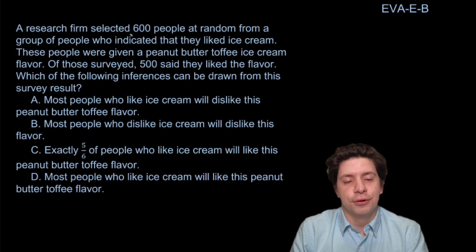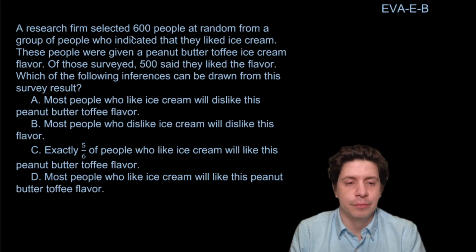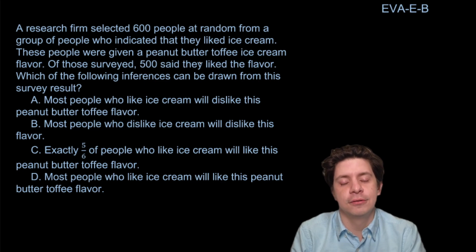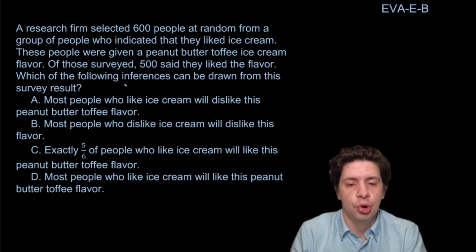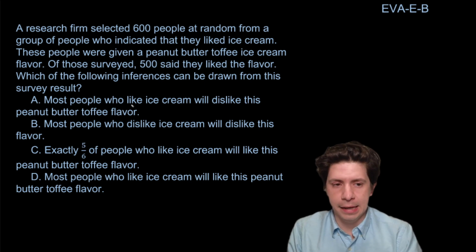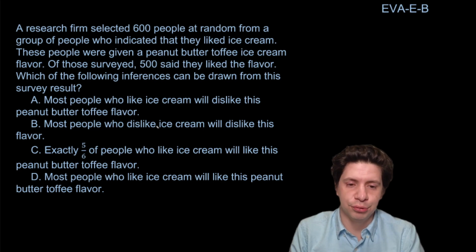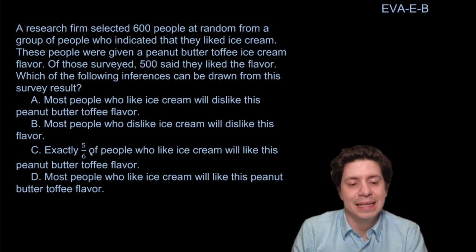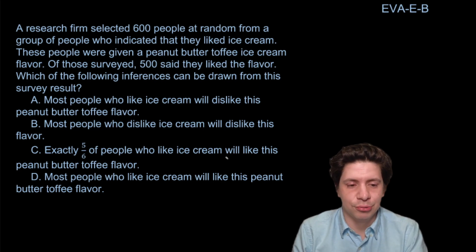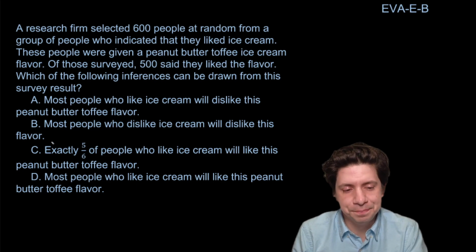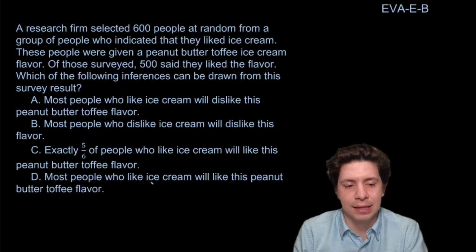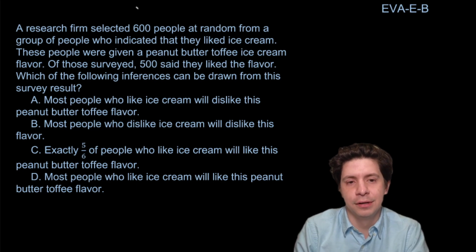Okay, so a research firm selected 600 people at random from a group of people who indicated that they liked ice cream. These people were given a peanut butter toffee ice cream flavor. Of those surveyed, 500 said they liked the flavor. Which of the following inferences can be drawn from this survey result? A, most people who like ice cream will dislike this peanut butter toffee flavor. B, most people who dislike ice cream will dislike this flavor. C, exactly 5/6 of people who like ice cream will like this peanut butter toffee flavor. And D, most people who like ice cream will like this peanut butter toffee flavor.